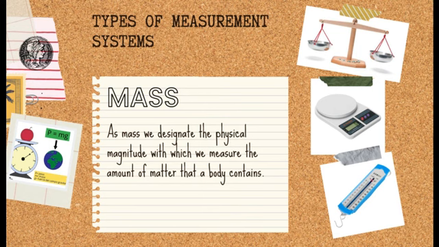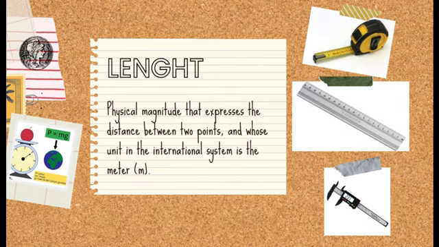As mass, we designate the physical magnitude with which we measure the amount of matter that a body contains. We can use the balance, the scale, and the dynamometer to measure it. Length: physical magnitude that expresses the distance between 2 points, and whose unit in the international system is the meter. We can use meter, ruler, and vernier.